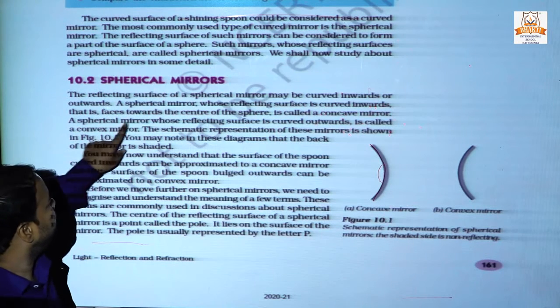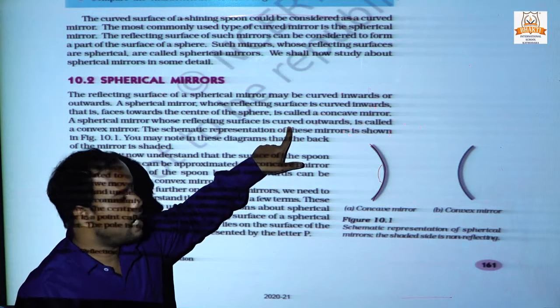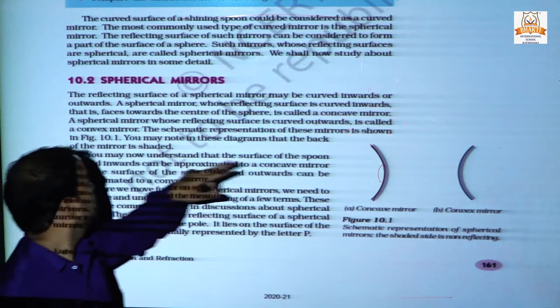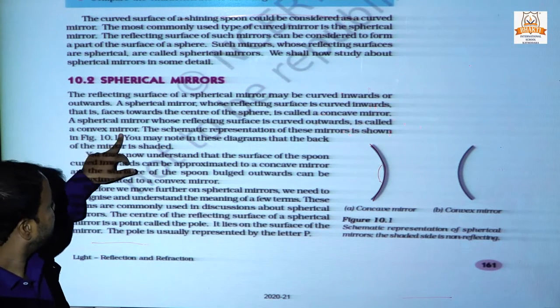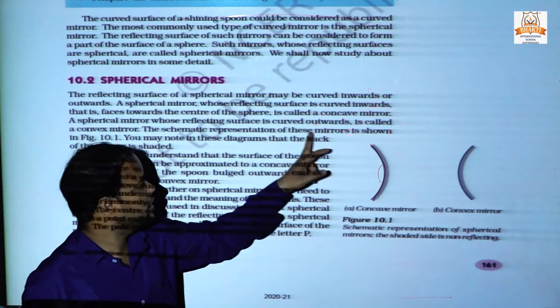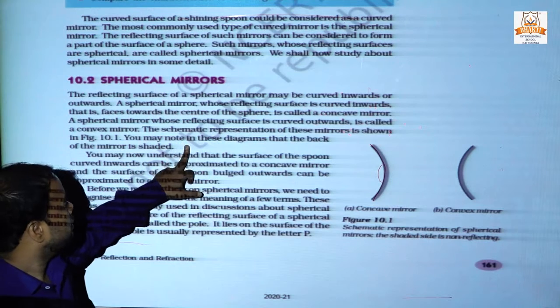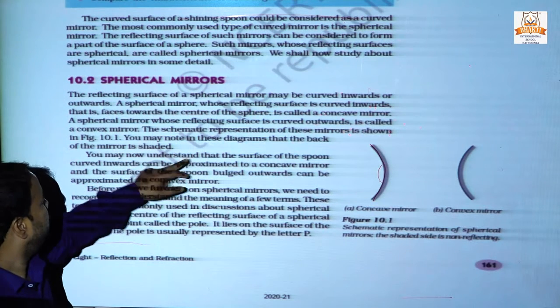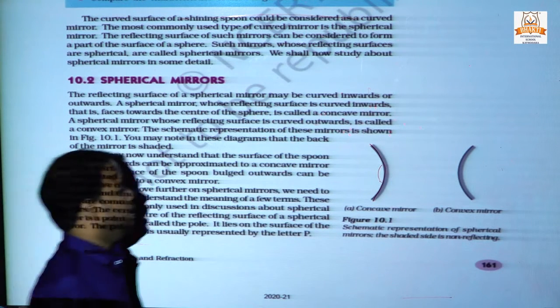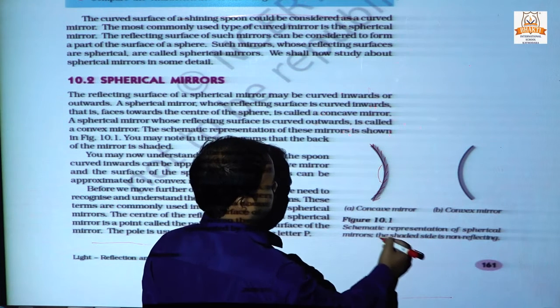A spherical mirror whose reflecting surface is curved outward is called a convex mirror. The schematic representation of this mirror is shown. You may note the back of the mirror is shaded, and this is the polished surface.